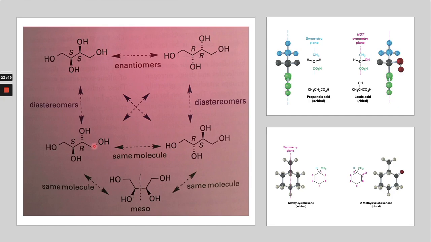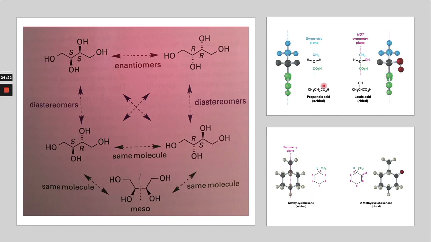They are not mirror images, so they are diastereomers, right? But here you can see this molecule has the same molecular formula but a different spatial arrangement. This molecule has a plane of symmetry, right? If a molecule has a plane of symmetry, it is the same on both sides. This one is the plane of symmetry. If there is a plane of symmetry, then the molecule is called a meso compound.